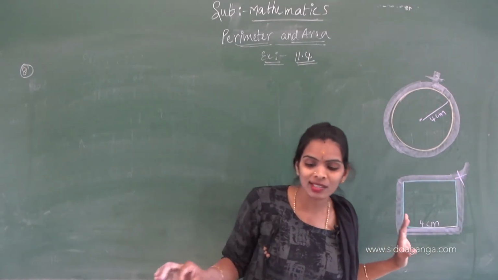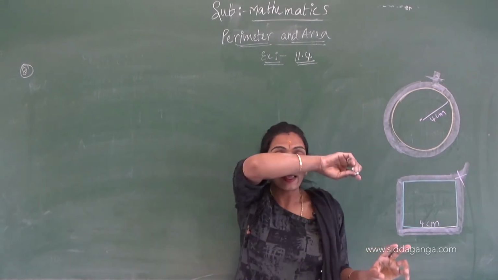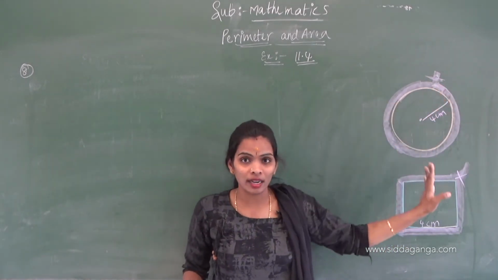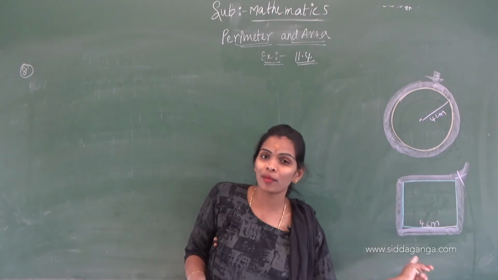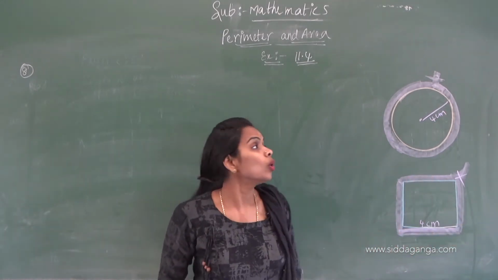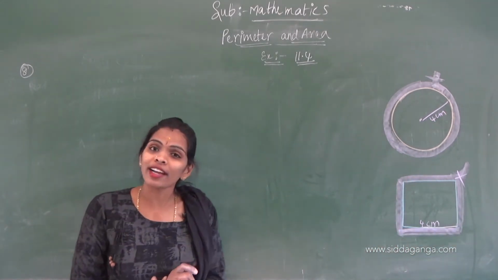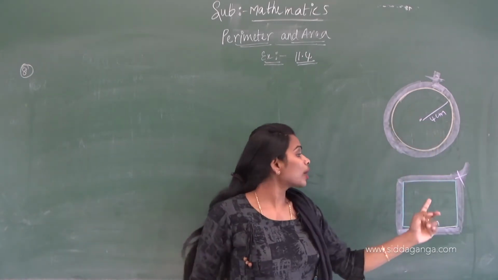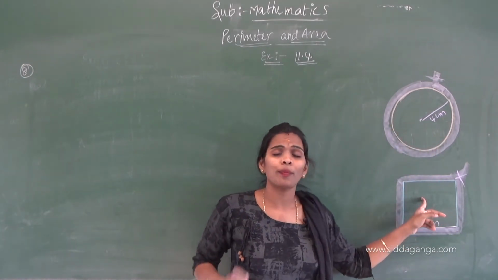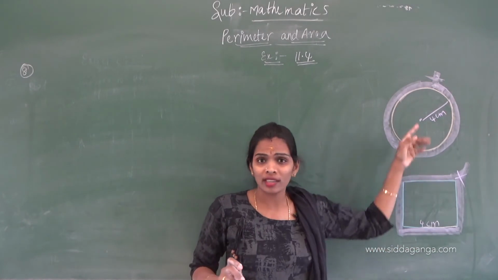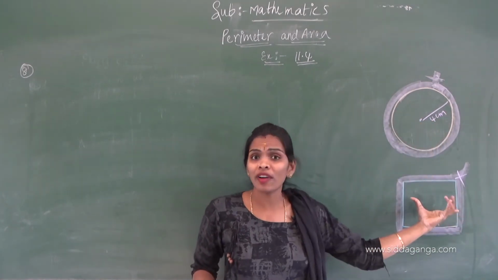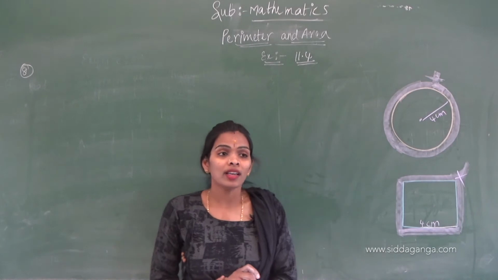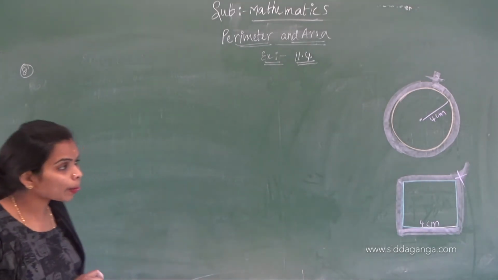If we can find the circumference of the circle, we can find the perimeter of the square also, correct?